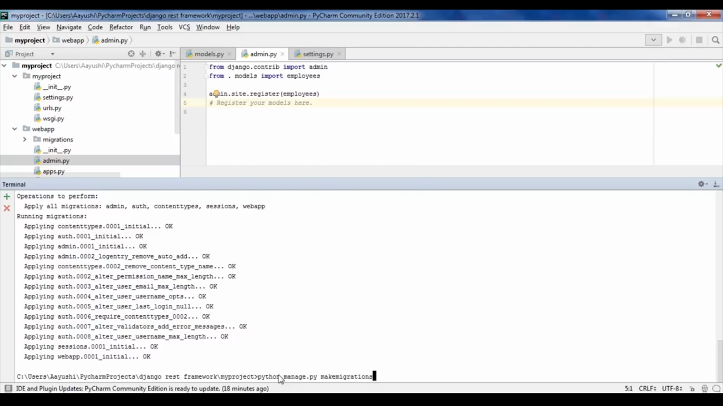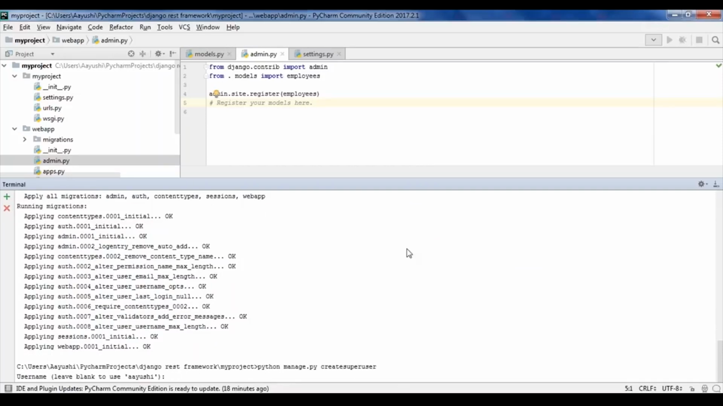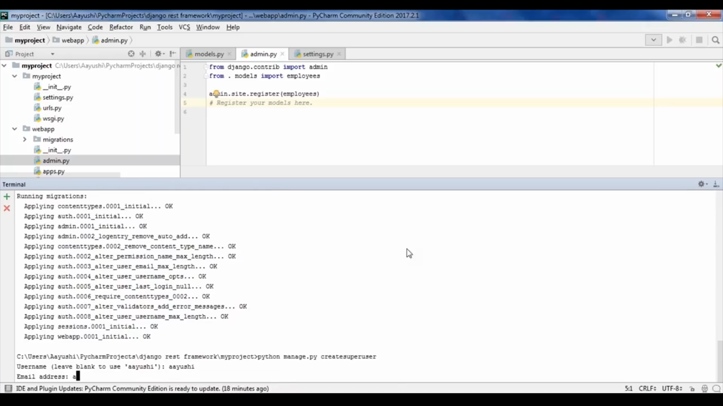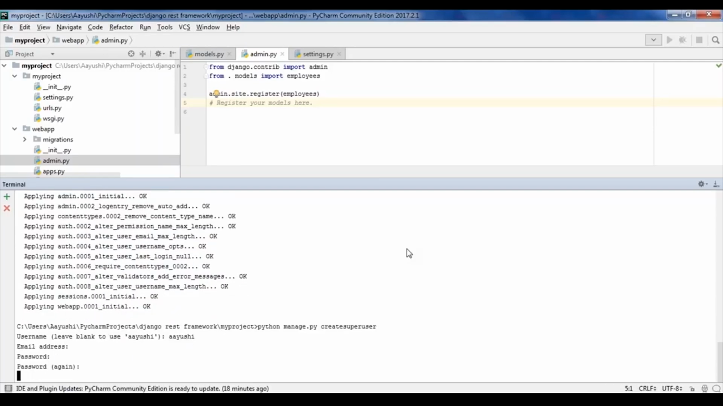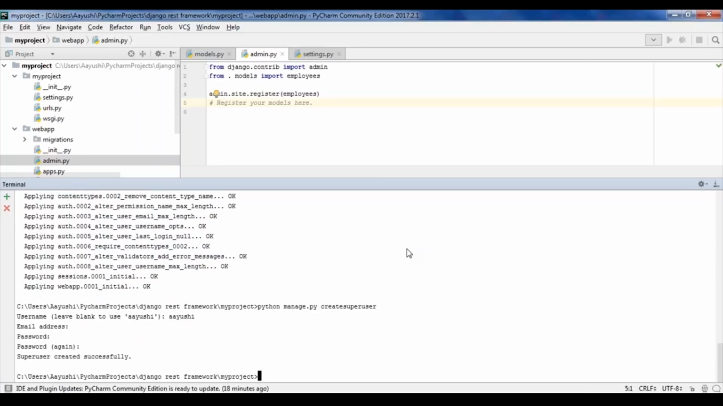Now let me create a superuser. It asks me for a username, so let me type in Ayushi. Email address, you can leave it blank as well. And I have to give in some password. Make sure you have a strong password for this. Now my superuser is created successfully. So now I can run my server. For running my server, the command is python manage.py runserver.